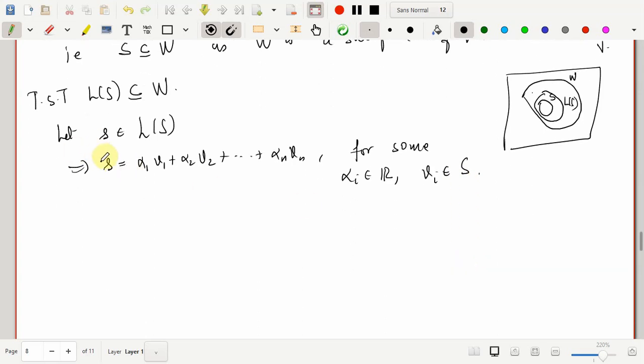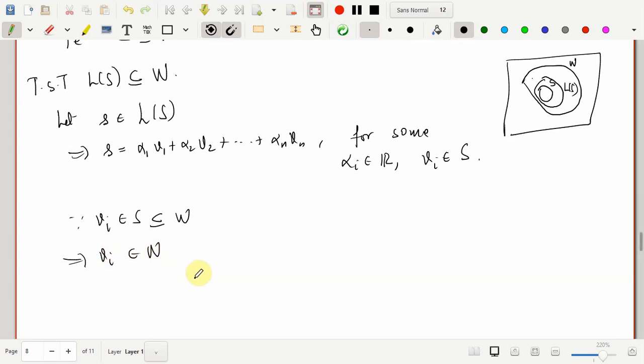So what is our claim? I want to show that this S is in W. Now note that this W is a vector subspace of V and each of these Vi is coming from S. Since each Vi is coming from S and S is a subset of W, as S is contained in W, this Vi belongs to W.